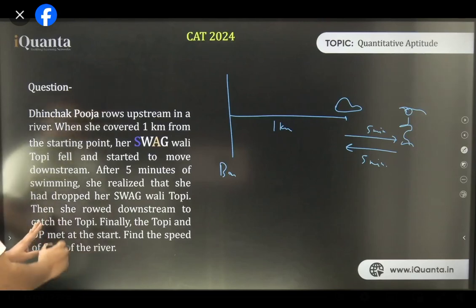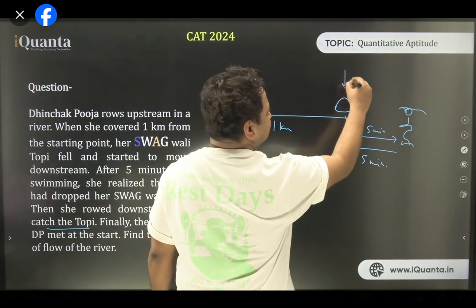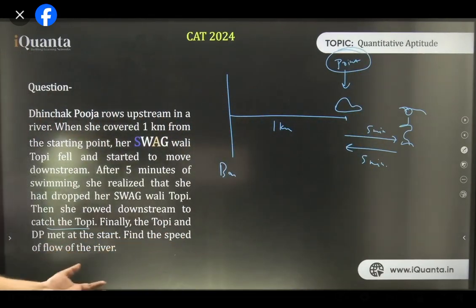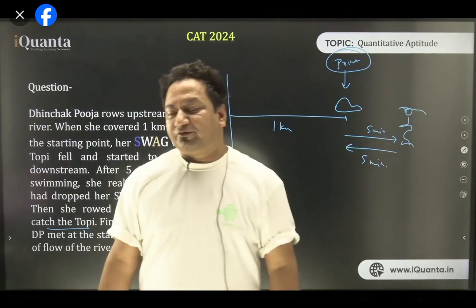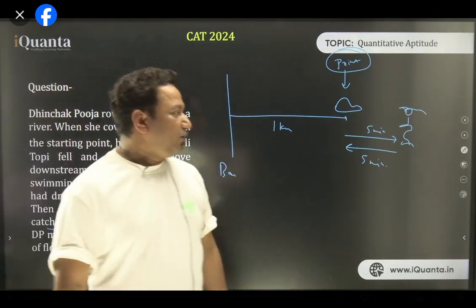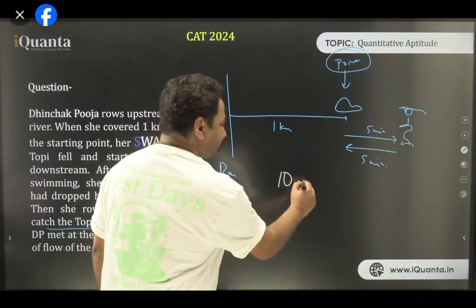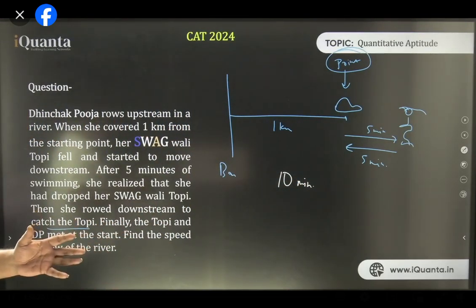The thing is that she caught the cap. When the river is not moving, she caught the cap here itself. This is the point at which she caught her cap. The question remains same. How much time did she take to do this overall? 5 minutes forward, 5 minutes backward. Overall, Pooja took 10 minutes to do this, right? In going and coming back. She took 10 minutes to do this, right?